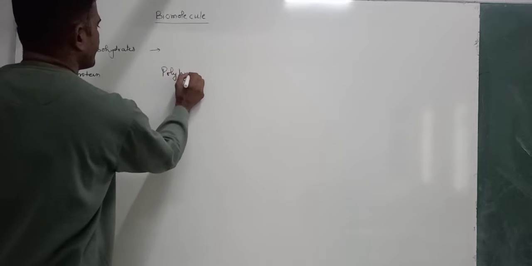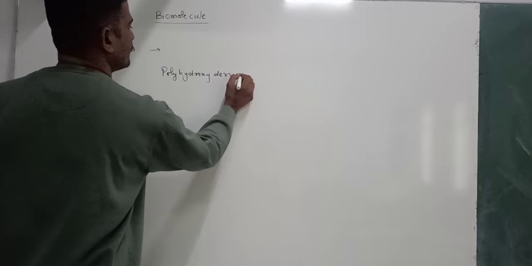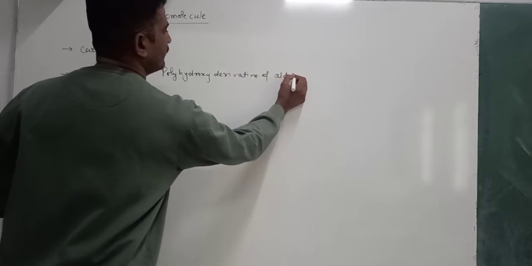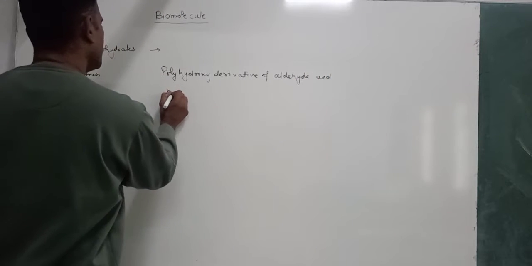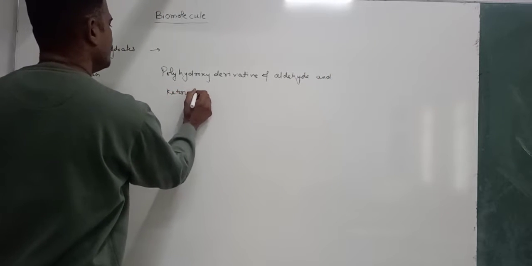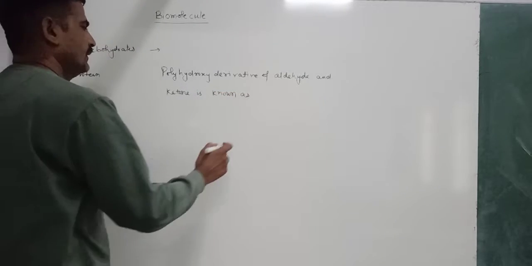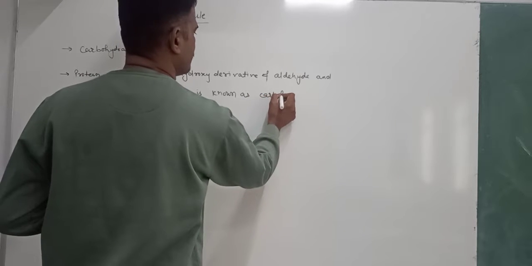Polyhydroxy derivatives of aldehyde and ketone are known as carbohydrates.